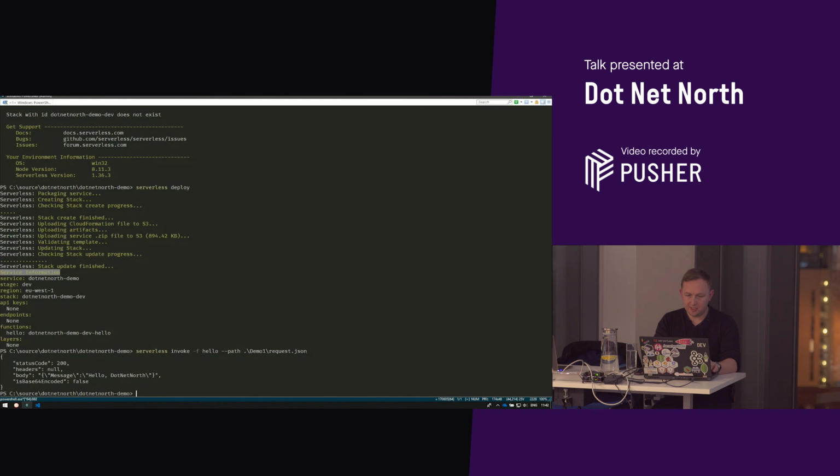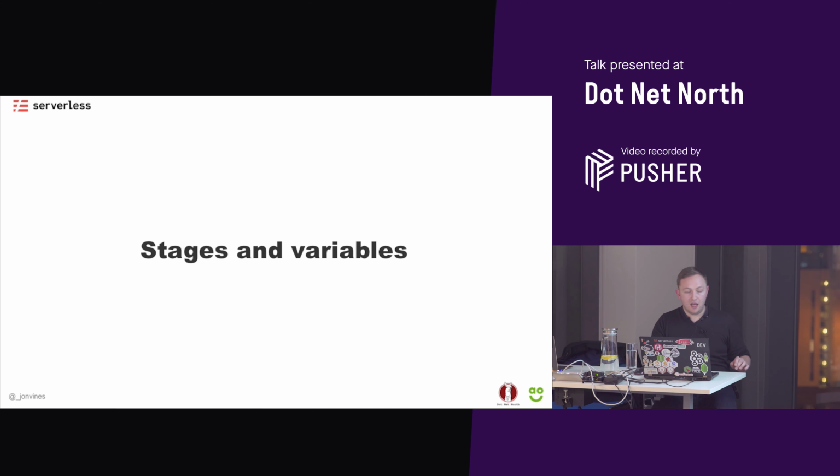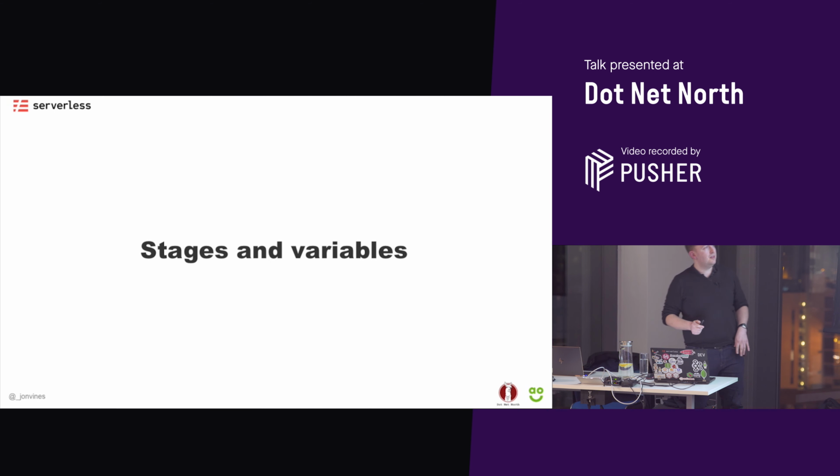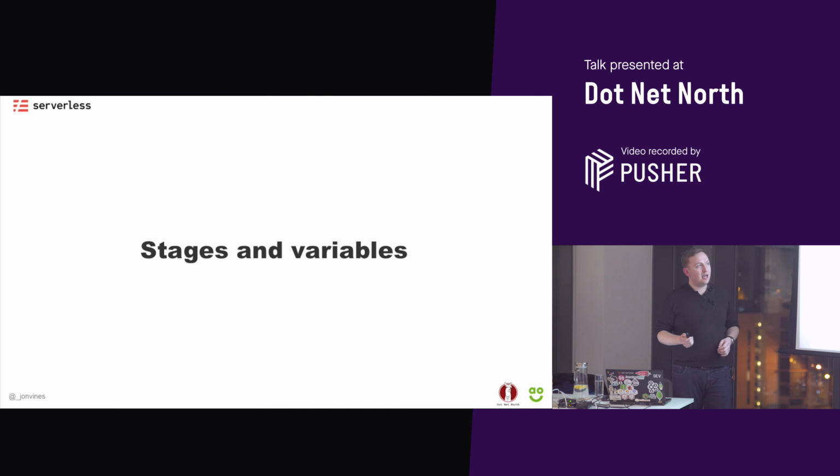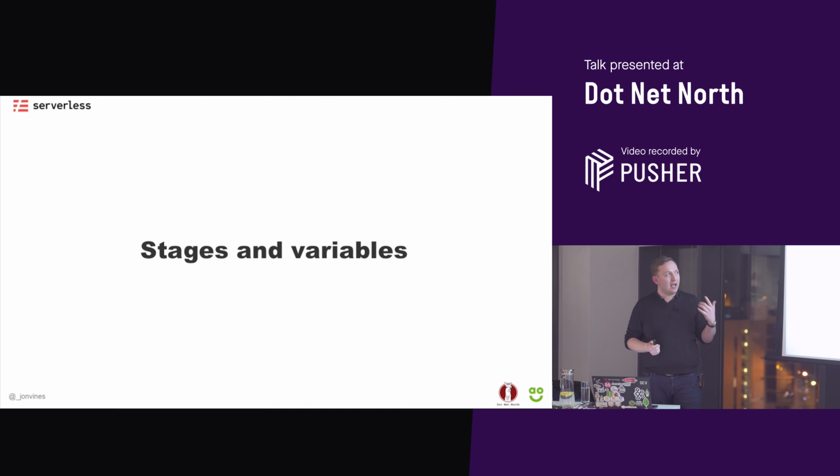So I've passed in the request that's saying hello .NET North. But at the moment, the only thing that can trigger this function is me doing it either from the command line or programmatically in another C# class or from the AWS CLI itself. So that's pretty useless as it is at that point.